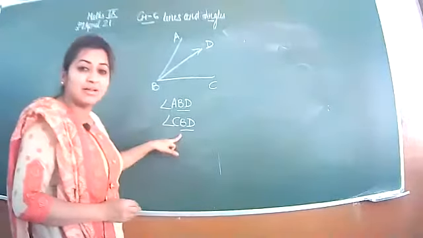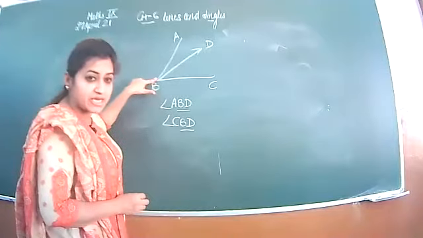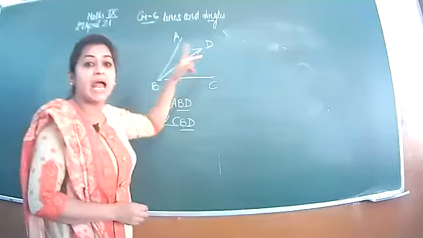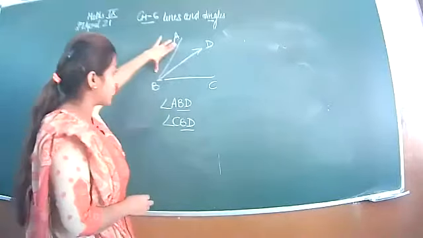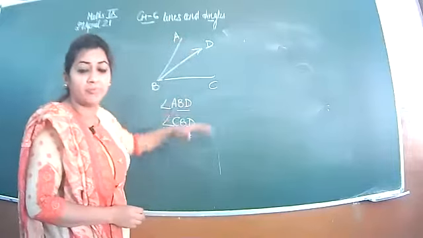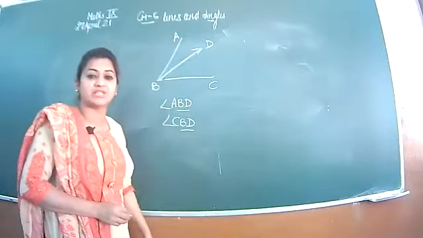Then these two angles have the common vertex B and they have one common arm, that is BD, and the non-common arms AB and BC lie on either side of the common arm. So this is the definition of the adjacent angle.